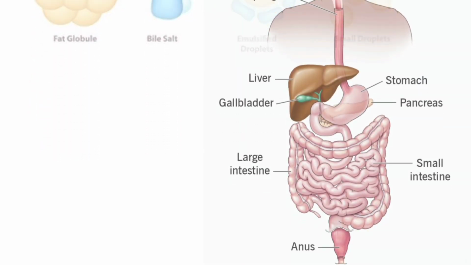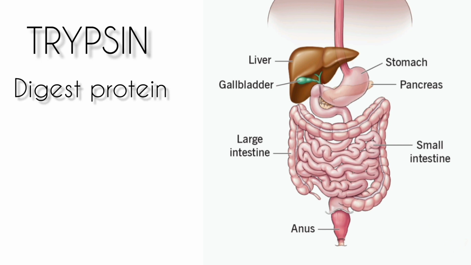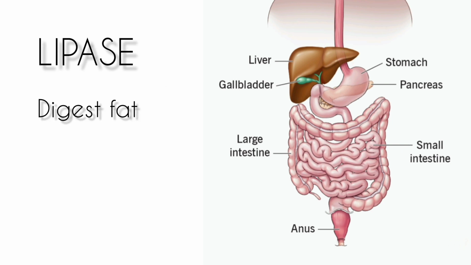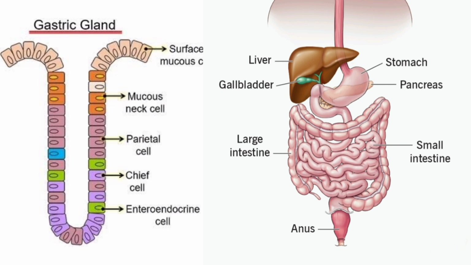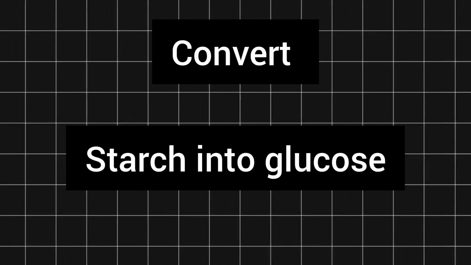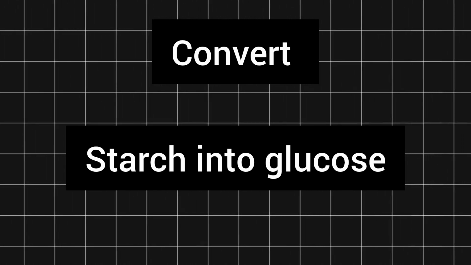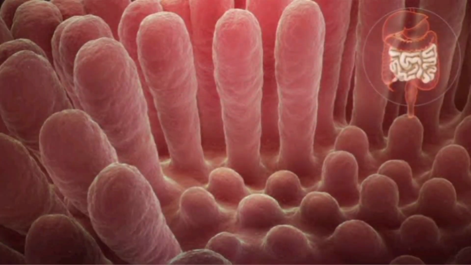The pancreas secretes pancreatic juice which contains enzymes like trypsin for digesting protein and lipase for breaking down emulsified fats. The walls of the small intestine contain glands which secrete intestinal juice. The enzymes present in it finally convert the proteins to amino acids, complex carbohydrates into glucose, and fats into fatty acids and glycerol. Digested food is taken up by the walls of the intestine.